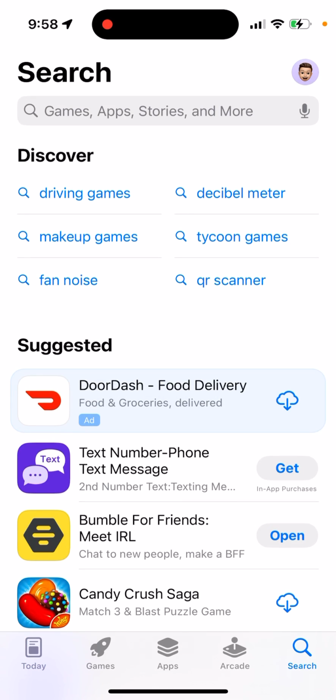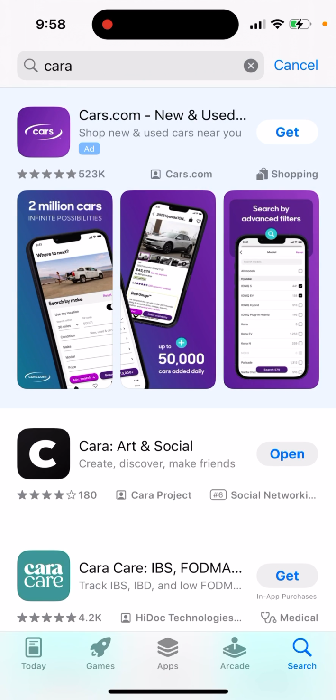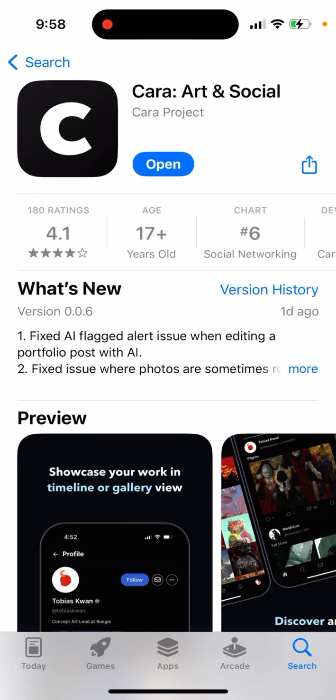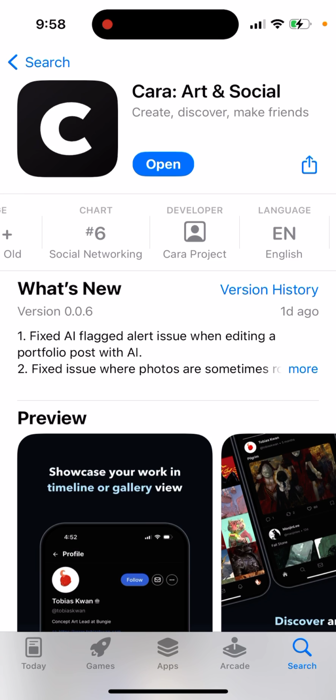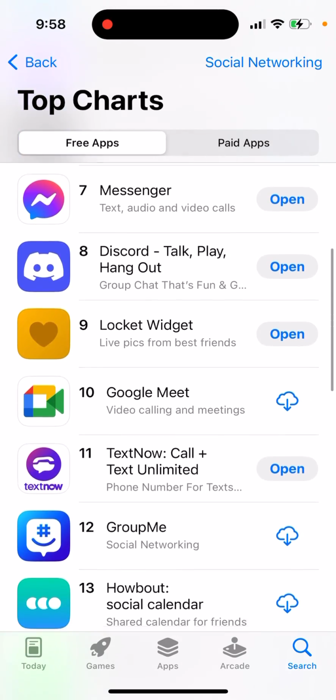So here's the Cara Artist app. It's a new viral app. Let's just take a look at it. Here's how it's called: Cara Art and Social, built by the Cara project team. Right now, it's crazy. It's the number 6 app in the US App Store.